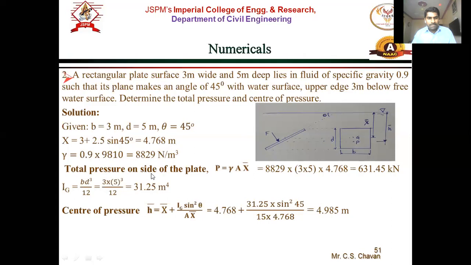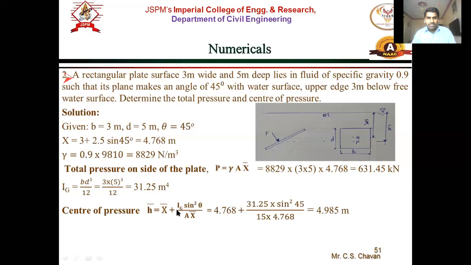So the total pressure on the plate P is gamma A X bar. So the formula is the same. So gamma is 8829 into area 3 into 5 into X bar. X bar is 4.768. So the total pressure is 631.45 kilonewton. Now the next thing is to find H bar. H bar is X bar plus IG. Now it is an inclined case, therefore sin square theta comes. So X bar plus IG sin square theta upon A X bar. This is our formula for the center of pressure for an inclined surface.